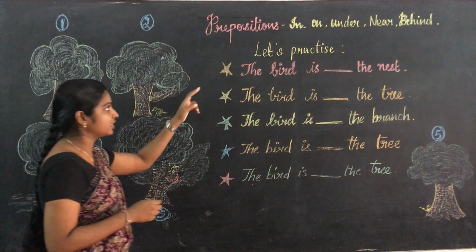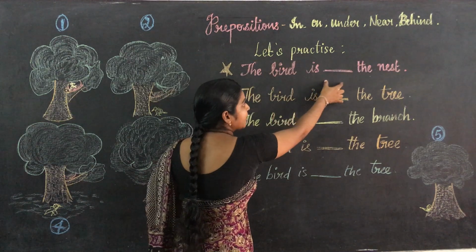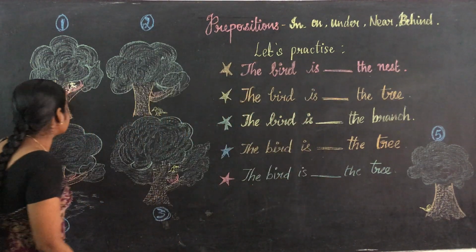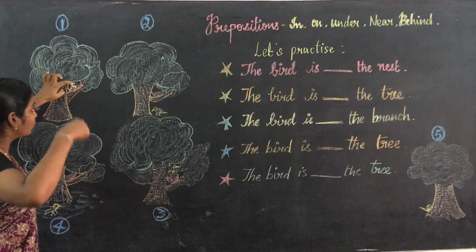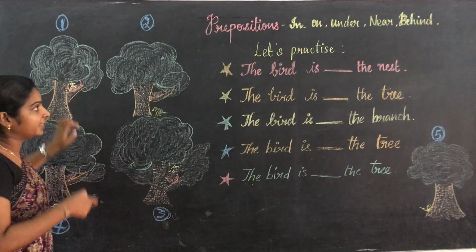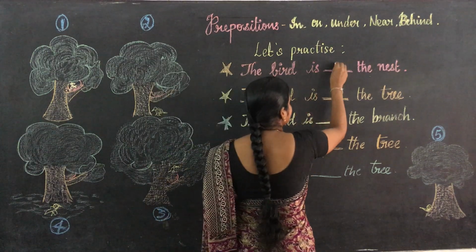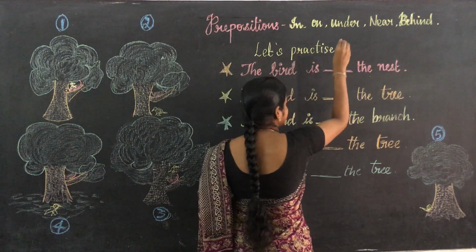Here you just see, the bird is dash the nest. This is the nest. Where is the bird? In the nest. Inside. Where is it? It is inside, isn't it? So, in the nest. You just write it as in the nest.